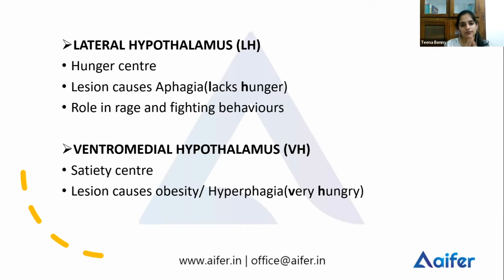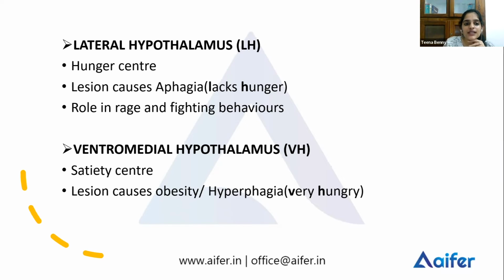Okay. So make sure you don't get confused with the functions of the lateral hypothalamus and the ventromedial hypothalamus. Remember it like that. Lateral hypothalamus, a lesion causes LH: it lacks hunger. Ventromedial hypothalamus, a lesion to it causes VH, very hungry, that is obesity.